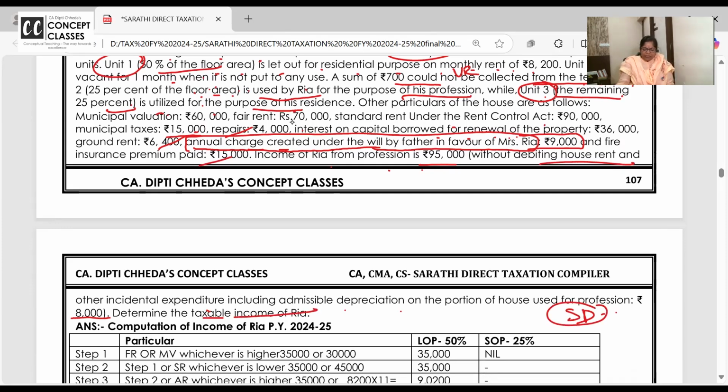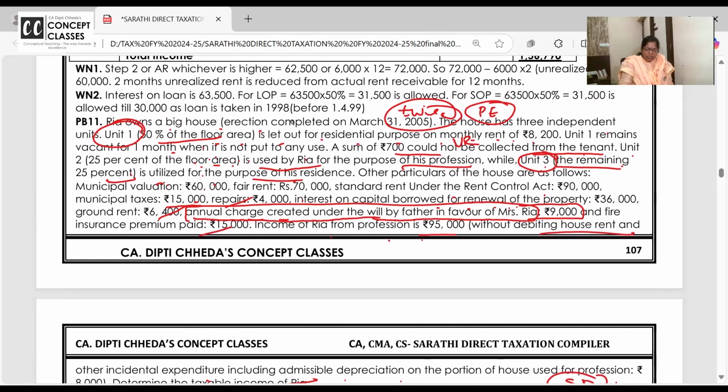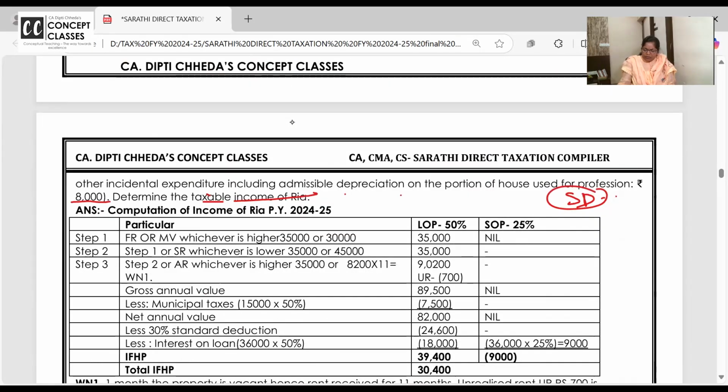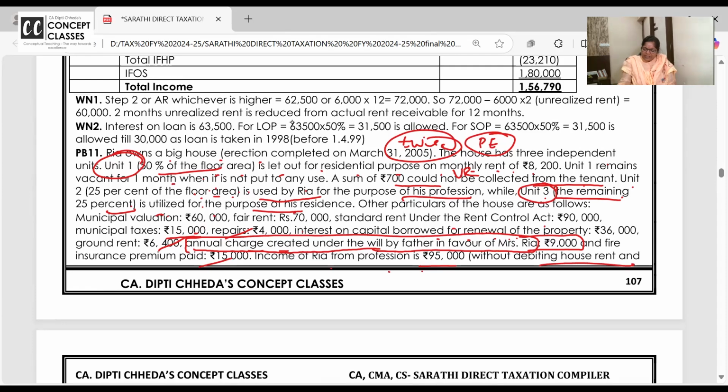Compute the income of Ria. How much portion of the house is let out? 50%. How much is self-occupied? 25. And remaining 25 is used for profession. Okay, the 11th problem we'll work on now in the notebook and mark it very important. It's my guesswork that they like it so much, they may ask this problem a third time also.